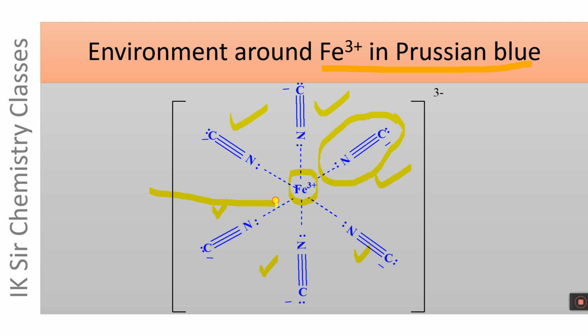high spin state. Here the total charge is minus 3: plus 3 charge on the Fe atom and 6 minus charge on 6 CN- ions. Overall charge will be minus 3, and this has been represented as 3 minus.